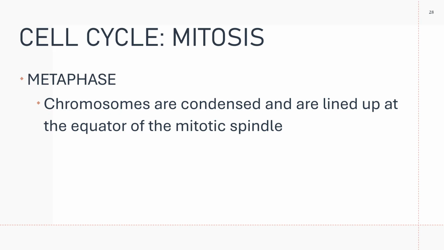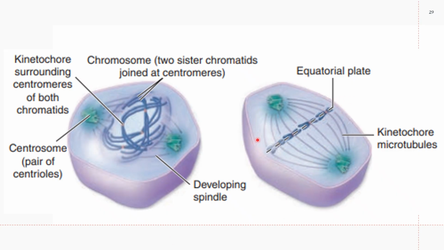And then you have your metaphase. In metaphase, your chromosomes are condensed and lined up at the equatorial plate, or the equator of the mitotic spindle. This is for your metaphase. Of course, you have your mitotic spindle here, your spindle fibers. Sorry, you have here your kinetochore microtubules, by the way. And of course you have your spindle.